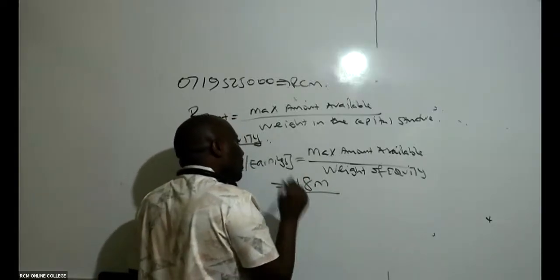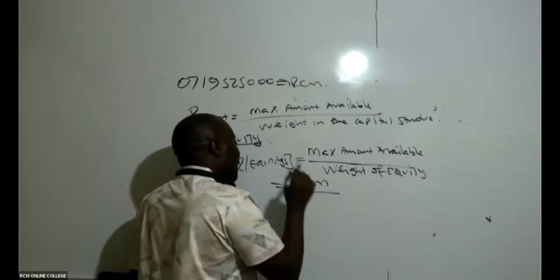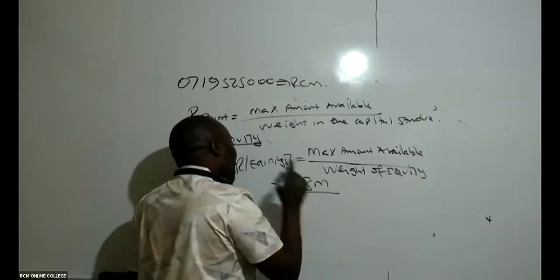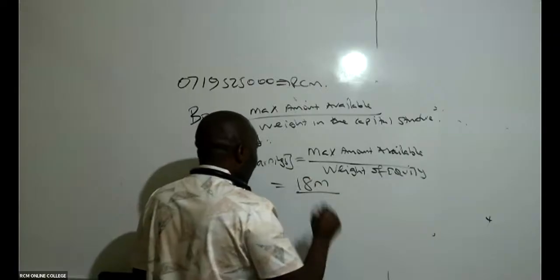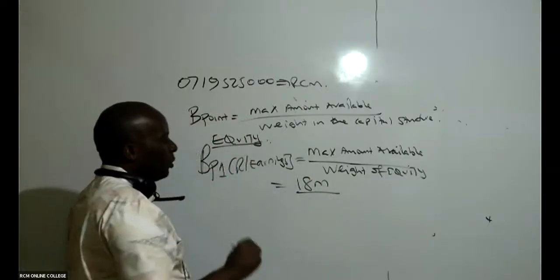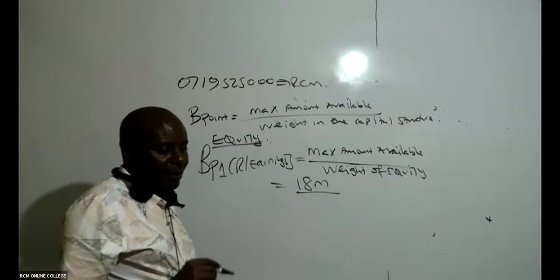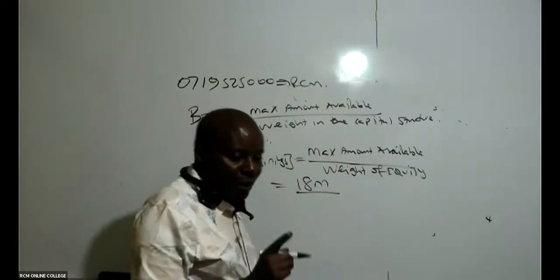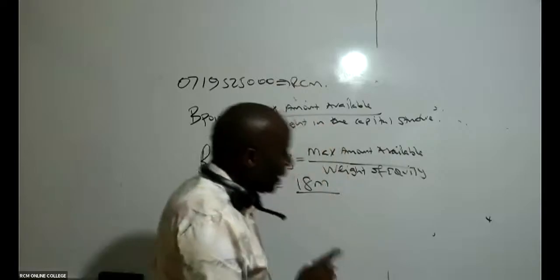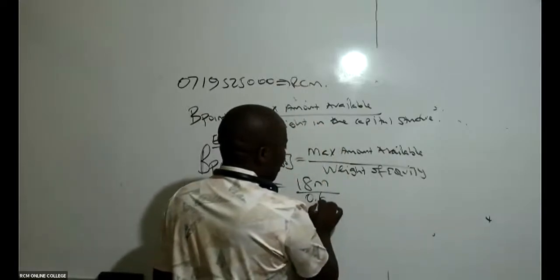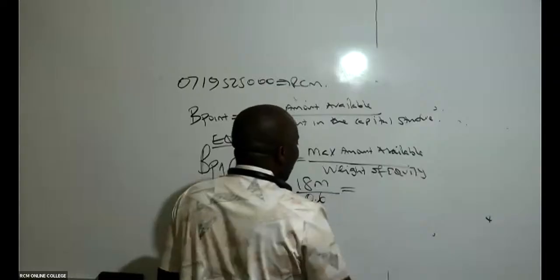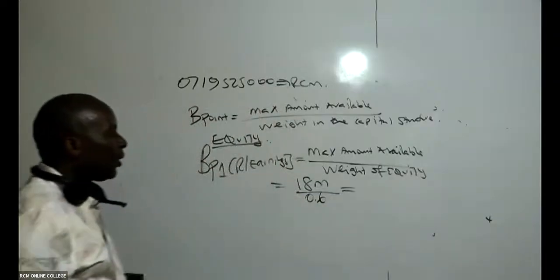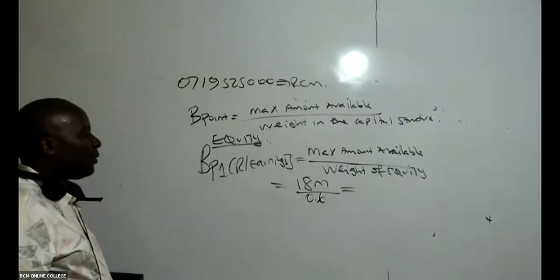Is there somebody who can remind us what the weight of equity in the optimal capital structure was? Was it 0.4 or 0.6? Can somebody remind me this? So the optimal weight was 0.6. Now can you kindly go ahead and divide this for me? 18 million divided by 0.6 will end up giving me what breakpoint?